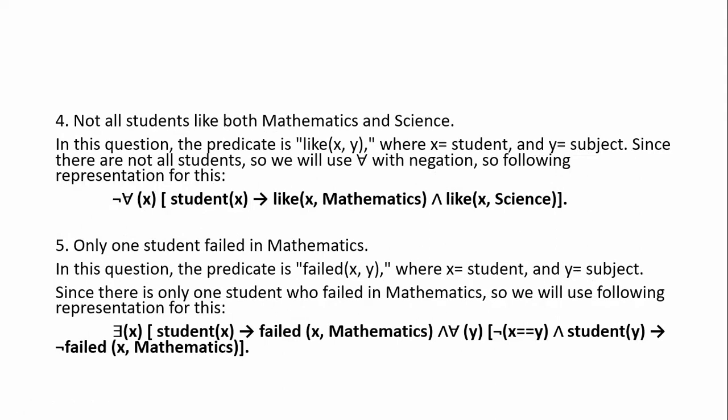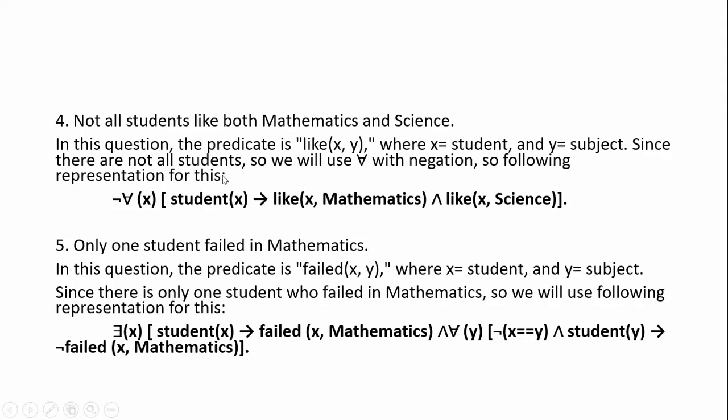Let us see some other example. Not all students like both mathematics and science. In this question, the predicate is like x comma y, where x is representing student and y is representing subject. Subject consists of mathematics and science.